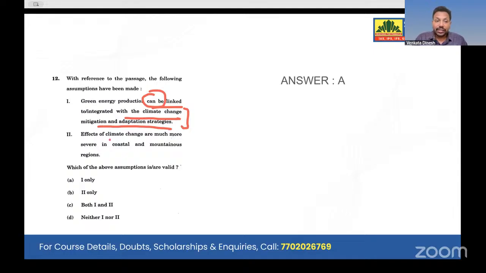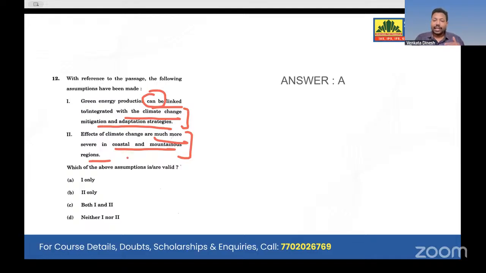But effects of climate change are much more severe in coastal and mountainous regions. He didn't say that. He said challenges. But in the comprehension, he never said that Gujarat has one challenge, or Tamil Nadu has a different challenge, or maybe one more state has a different challenge. He never mentioned it. He said challenges will be there for states, right? So, much more severe in coastal areas and mountainous areas, he didn't mention that. It is our assumption.